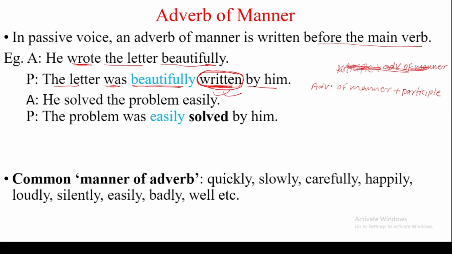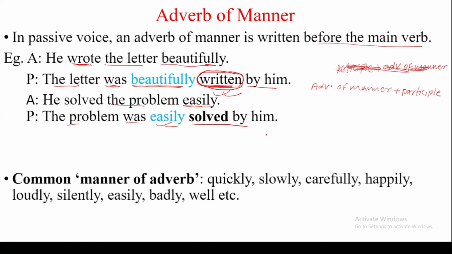Look at another example. He solved the problem easily. So here the adverb of manner is easily. So the problem was easily solved by him.